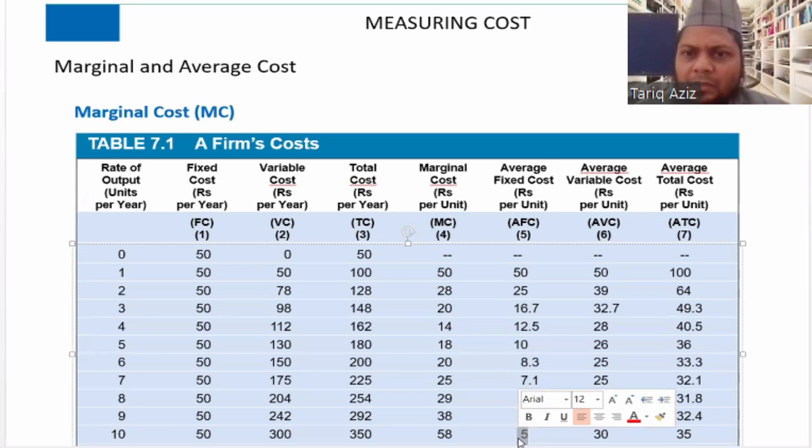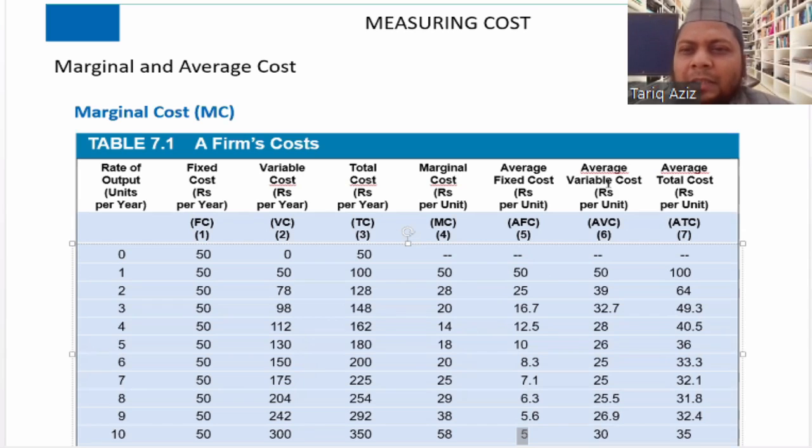This is how the average fixed cost curve looks. The curve will always be downward. If we draw a curve depicting a drop from 50 to 5, it will be a downward sloping curve. Initially the rate of decrease will be high, then it will become slow. So that is why it will be a curve instead of a line. This is the behavior of average fixed cost.